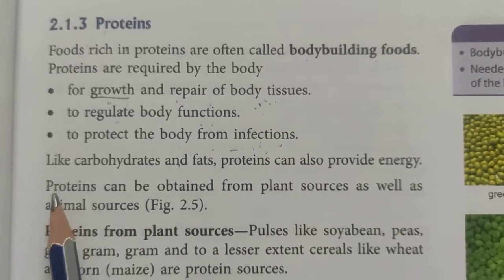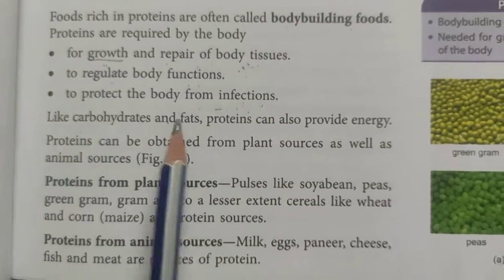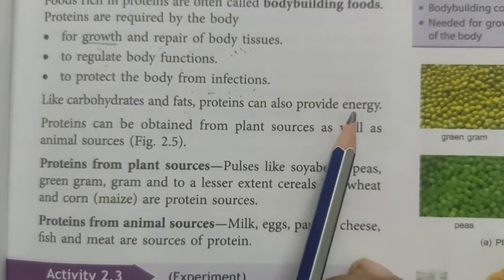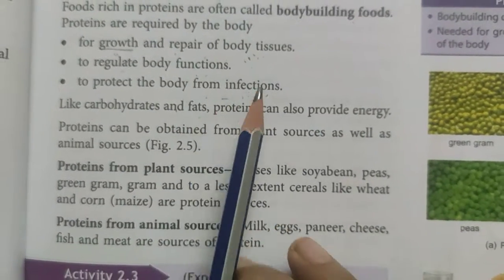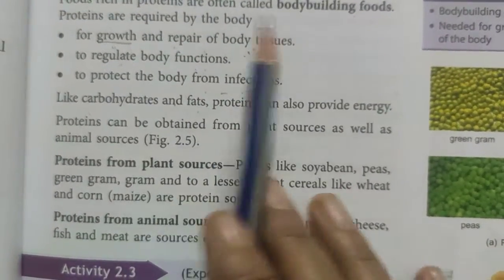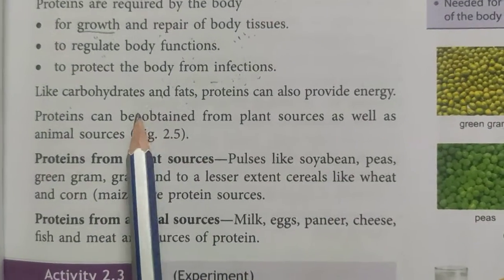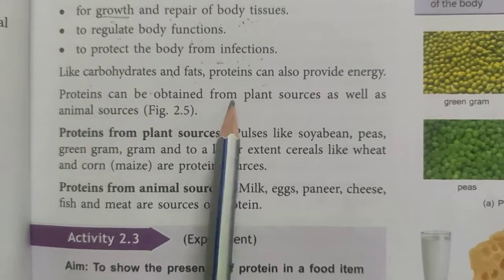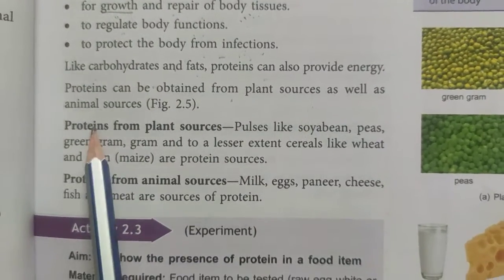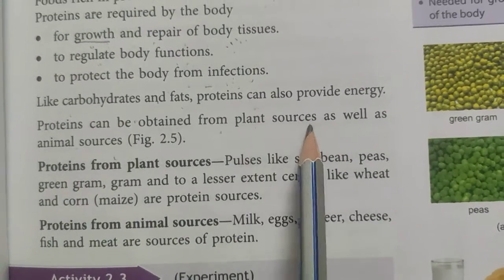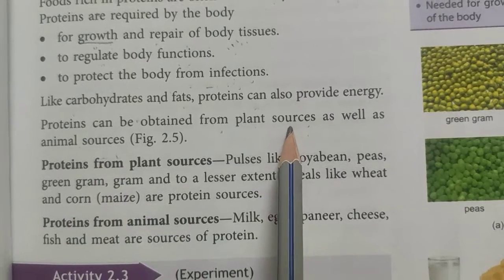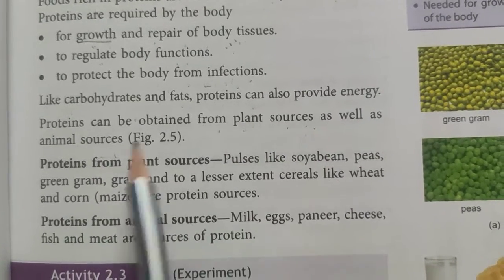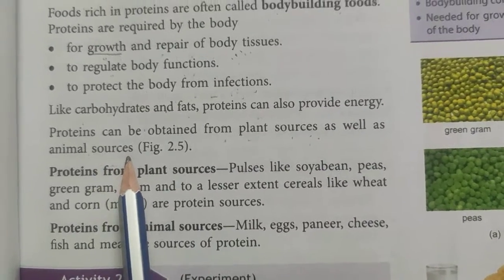Okay. Now, like carbohydrate and fat, protein also provides energy, but not as much as carbohydrate and fat. From where can we get this protein? Protein can be obtained from plants as well as animal sources, meaning from different plants and from different animals.